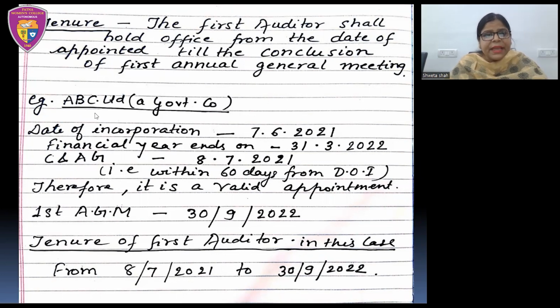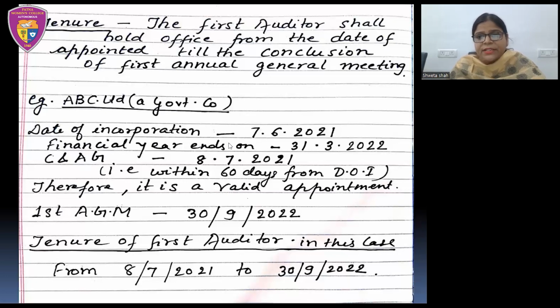Suppose we have taken a company named ABC Limited Company, and it is a government company. It has been incorporated on 7th June 2021, and its financial year ends on 31st March 2022.